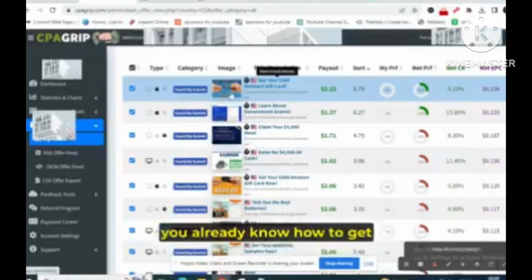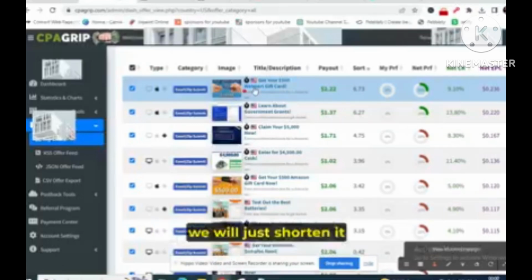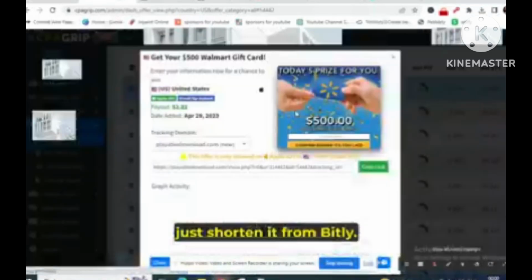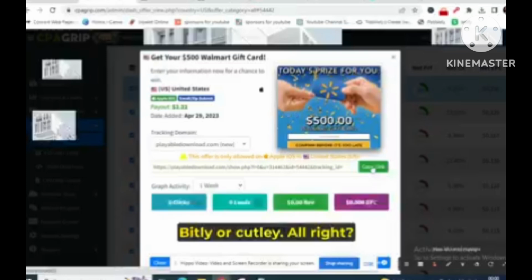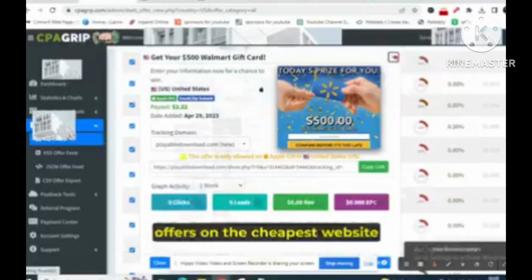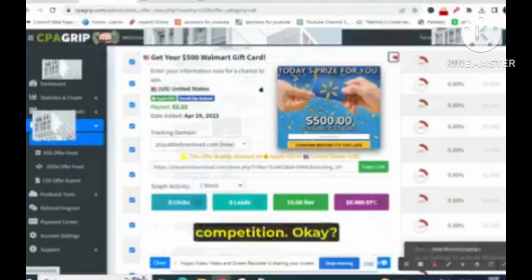As you already know how to get the affiliate link, once we get our affiliate link, we will just shorten it from bit.ly. Okay, suppose this is the affiliate link. We will just copy it and shorten it from bit.ly or cutt.ly. All right, this is step one. Now step two, where we are going to get the traffic from. We will be promoting the CPA offers on the cheapest website where there is very little competition.